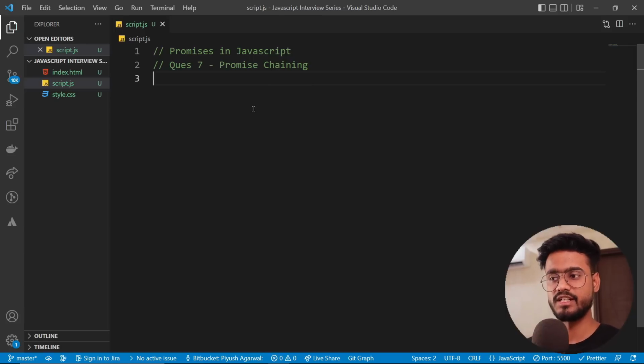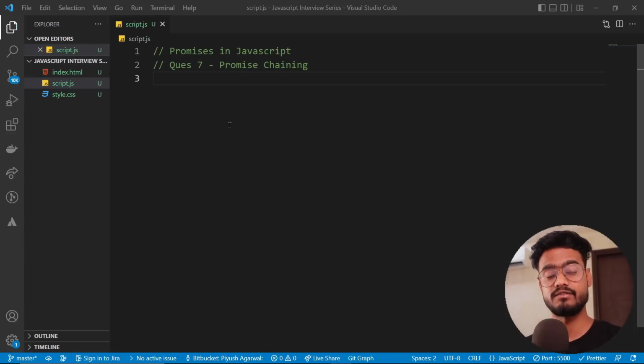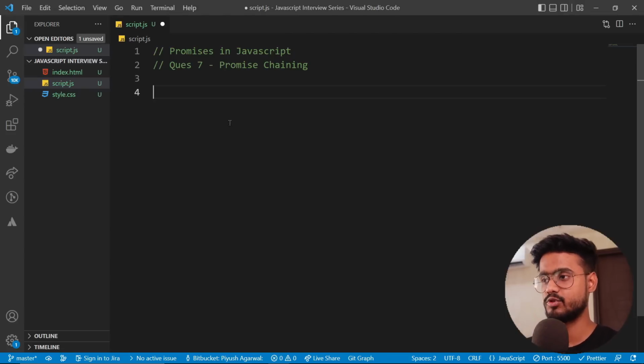Actually there's a bit of explanation required, that's why I haven't written the question over here. So what the interviewer has asked us to do is create a promise called first promise, which will resolve to a text called first, and then we have to create another promise called second promise, which will resolve our first promise that we had created earlier. Then we will resolve our second promise, and the output of which we have to pass to our first promise and then print the first promise. So let me show you what we're supposed to do.